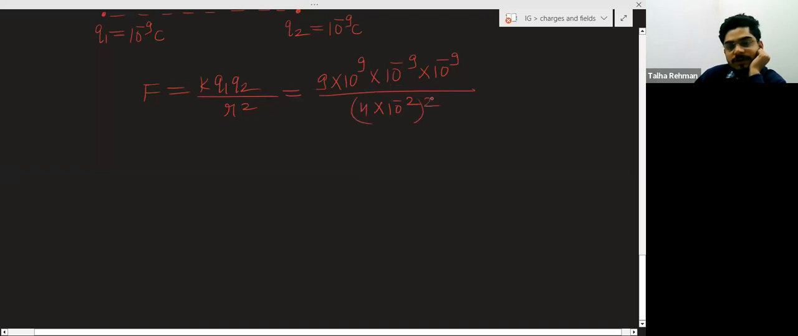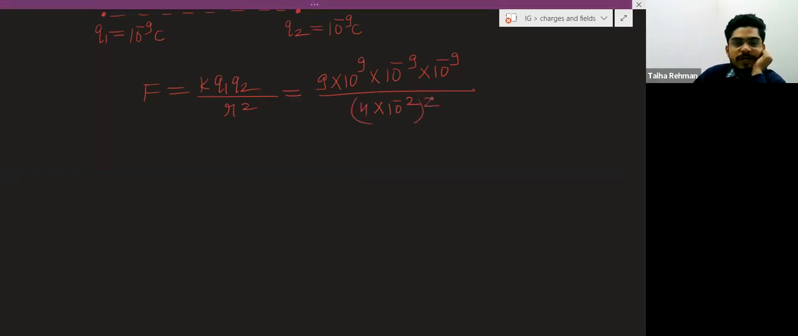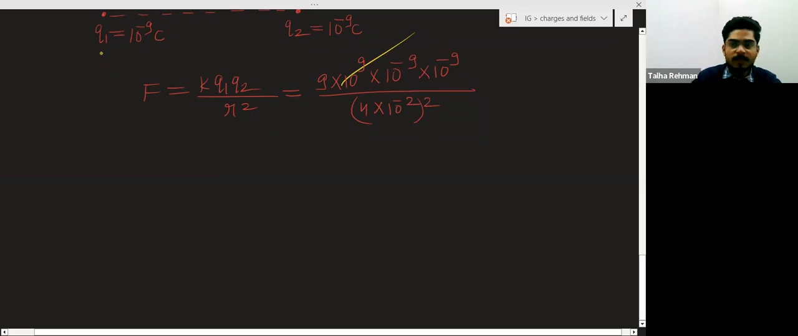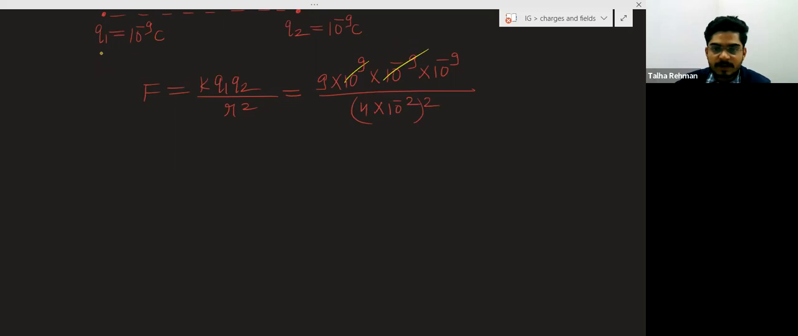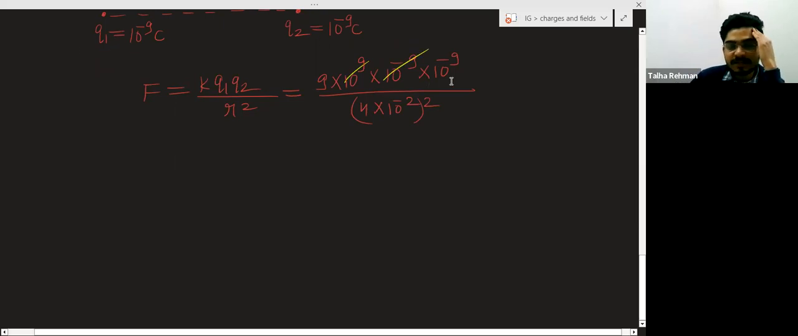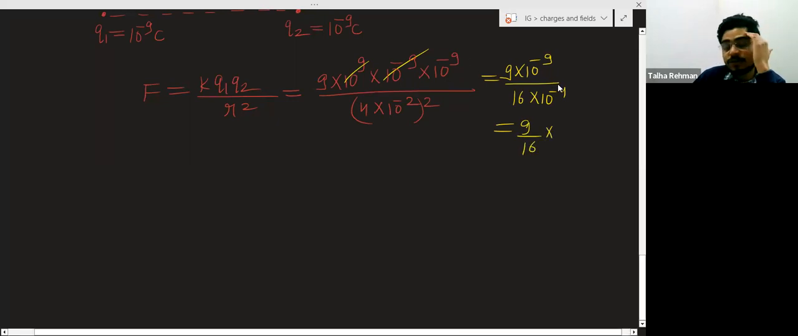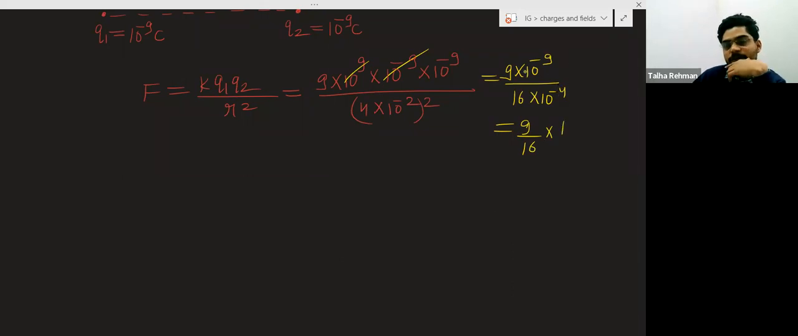And square of this. Now this 10 to the power plus 9 will be cancelled out with this 10 to the power minus 9. So you will have 9 into 10 to the power minus 9, and in the denominator you have 16 into 10 to the power minus 4. So what you will have? 9 by 16 into 10 to the power minus 9, and it will be plus 10 to the power 4 when this value goes in the numerator. So it will become 10 to the power minus 5.